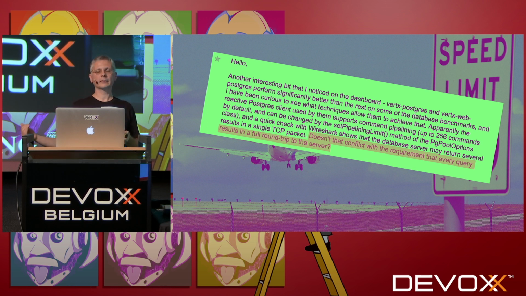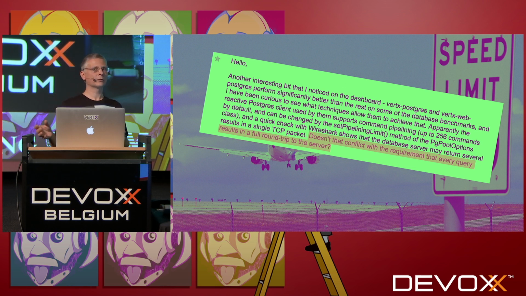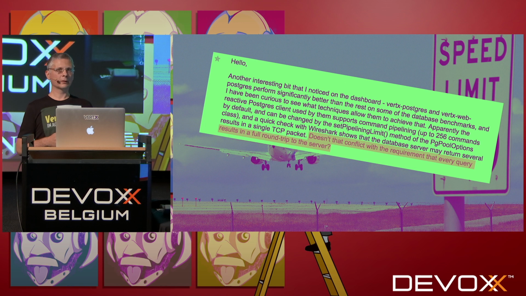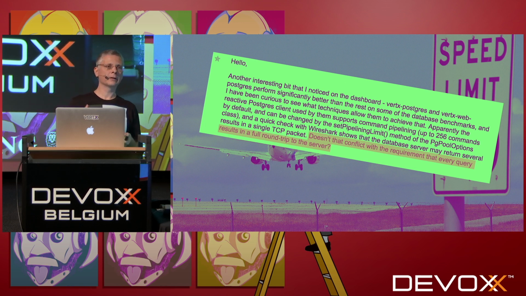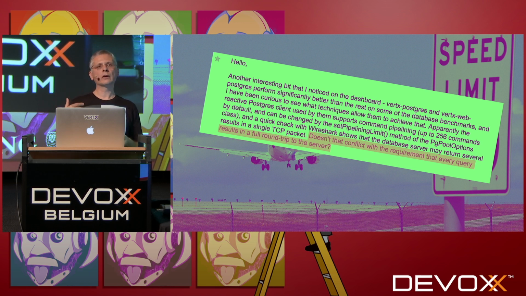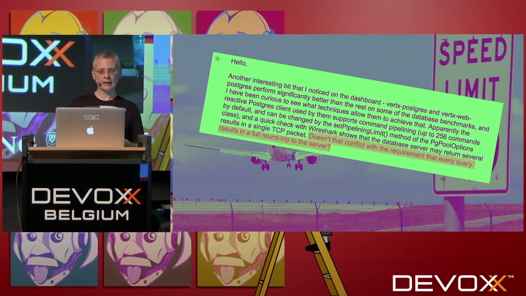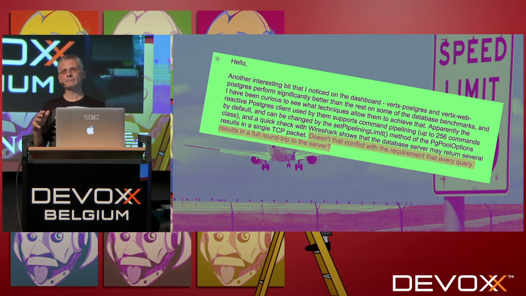understand why Vert.x went from being 20% of the best to being the new best. So people start to look at what we do, and they send emails on this list. As I told you, TechEmpower has a GitHub repository where you can commit everything, and there is a community around it. There is also a Google group where you can discuss and ask questions when you implement your benchmark. And in this case, people started to wonder if pipelining doesn't